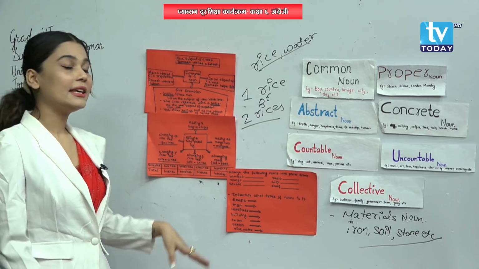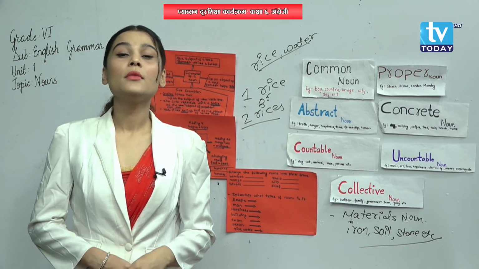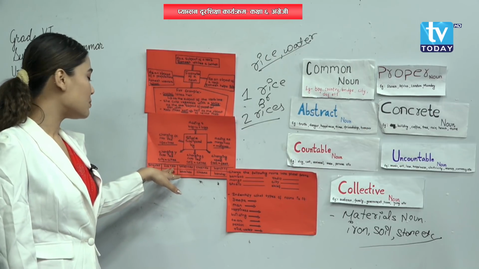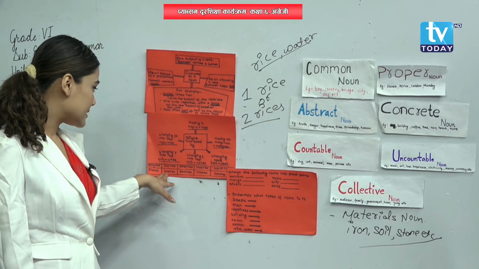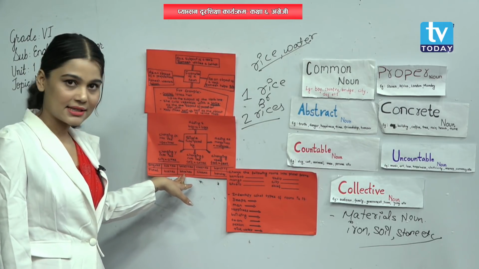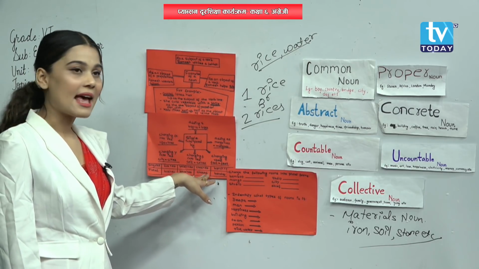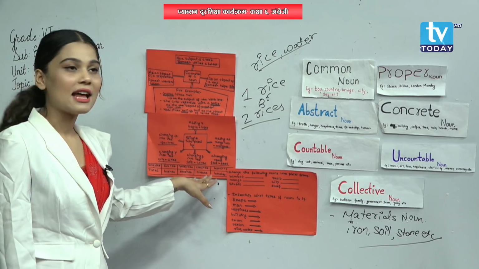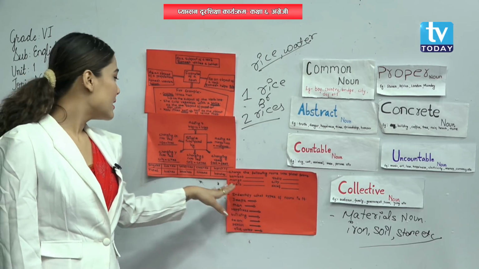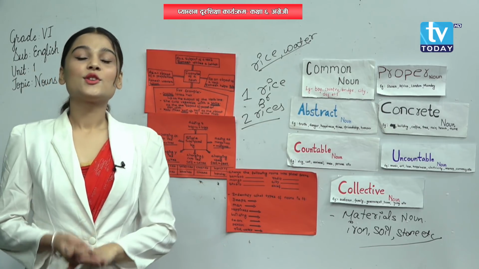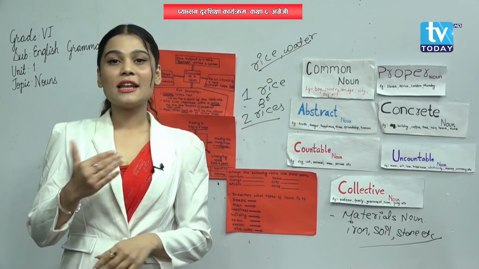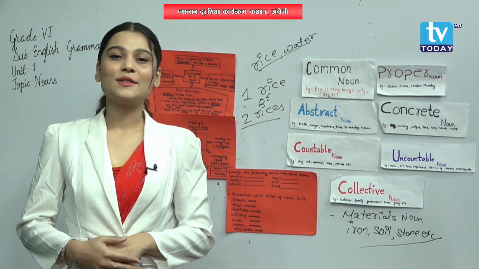If we add es over here, then it becomes a plural noun. Like for example, bus plus es, buses. Brush plus es, brushes. Class plus es, that is classes. Bench plus es, benches. Yes or no? So these are the examples of singular nouns changed into plural nouns. Did you get me?